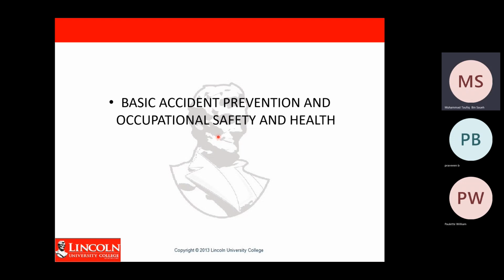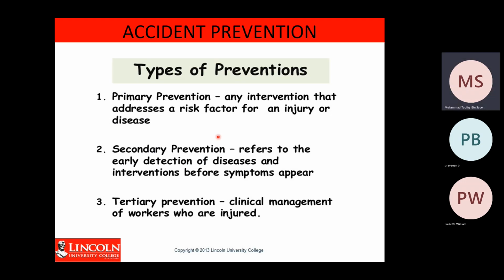Okay, so that is basic accident prevention and occupational safety and health. That is how to prevent unsafe conditions. So here is how to prevent accidents. There are three types of accident prevention. The first one is primary prevention, which is any intervention that addresses a risk factor for an injury or disease. Secondary prevention refers to early detection of disease and intervention before symptoms appear. The third one, tertiary prevention, is any clinical management of workers who are injured.